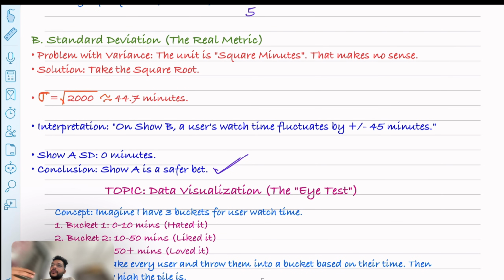So if I give these insights to the business teams, they can look after show B also, and find out how they can make that show good too, so that people can watch show B with consistency, right? And why do we square the differences? I already told you that.